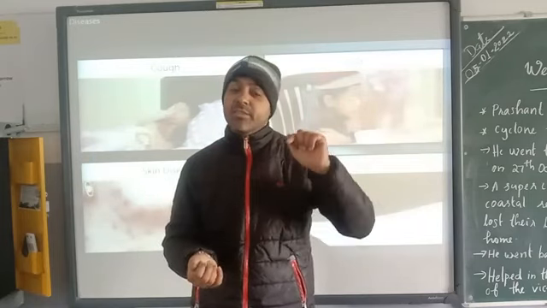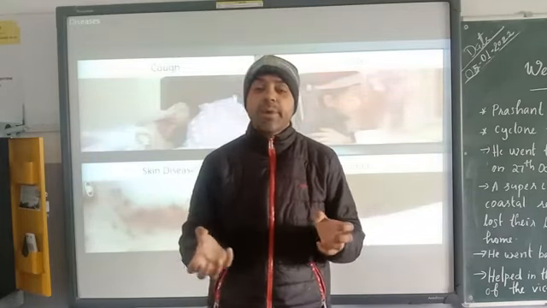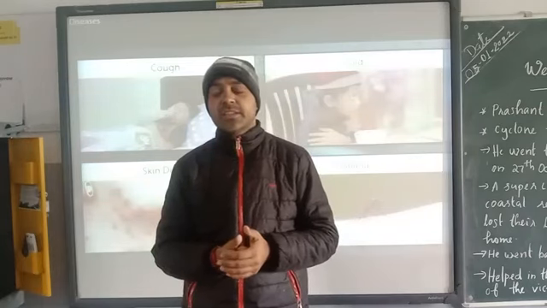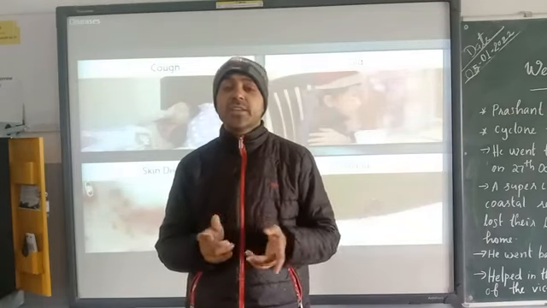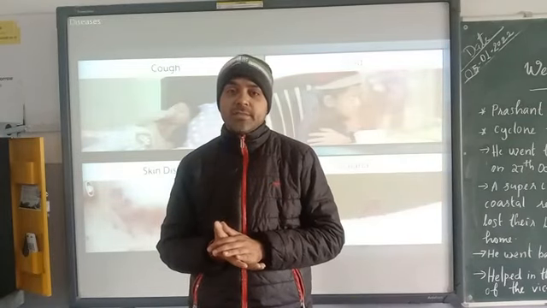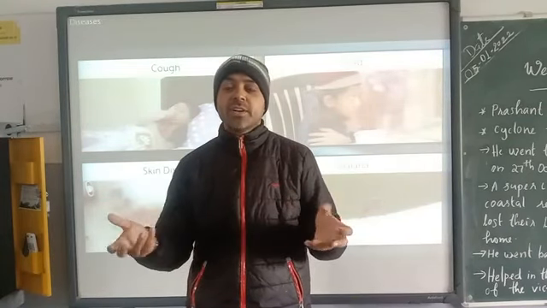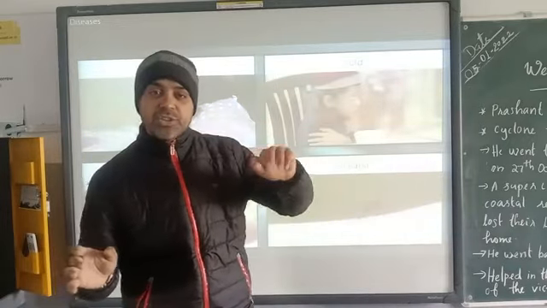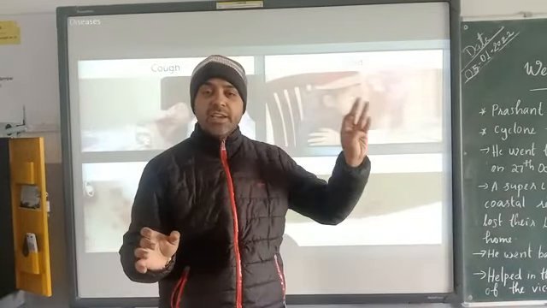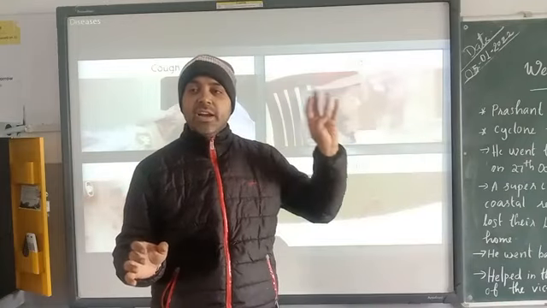Another is the dog; if it bites, we get a disease called rabies. Another vector is pigs, which carry the germs of different diseases. So these are the different modes of transmission of infectious disease: air, water, contact, and vectors.